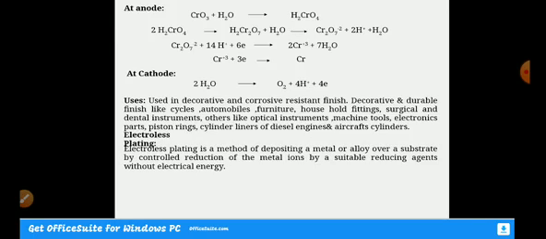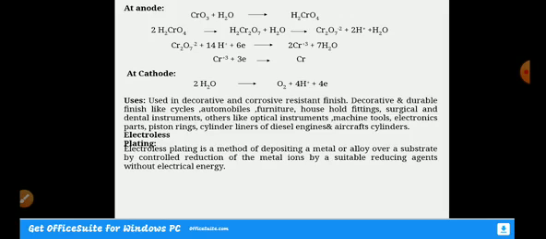So electroless plating is a method of depositing metal or alloy over a substrate by controlled reduction of metal ions by a suitable reducing agent without electrical energy. So that means the same thing, deposition of metal or alloy over a substrate by what? By controlled reduction reaction. Reduction is nothing but the metal ions being converted to metal atoms. That is going to be done by controlled chemical reactions, that is by using a reducing agent. That means we are not using electricity here. That's why it is called electroless plating.